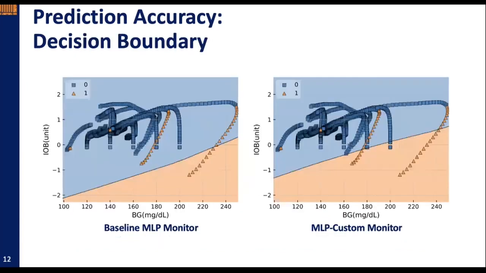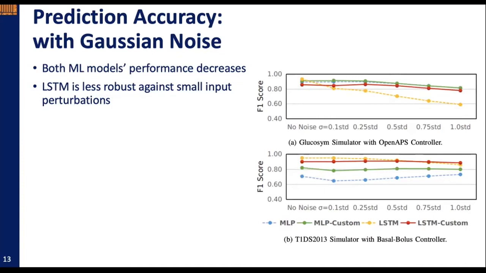Here we show an example of the decision boundaries of the baseline MLP safety monitor and the custom MLP safety monitor trained with custom loss function. We see that the customized MLP monitor detects more anomalies in the right figure. After adding the Gaussian noise, both ML models' performance decreases, while the LSTM model has a larger drop, indicating it is less robust against small input perturbations.